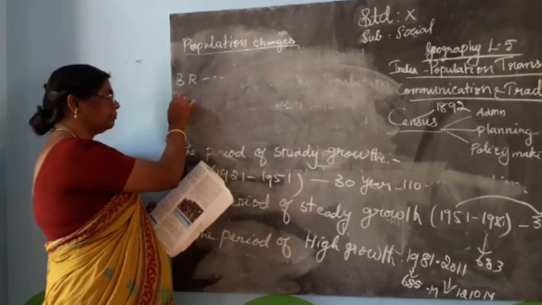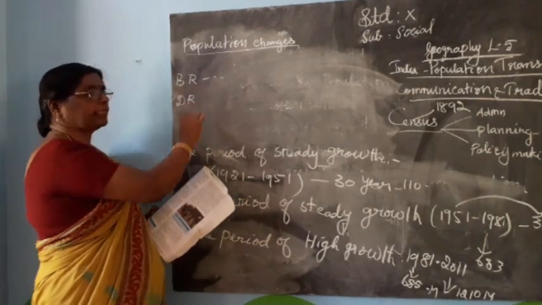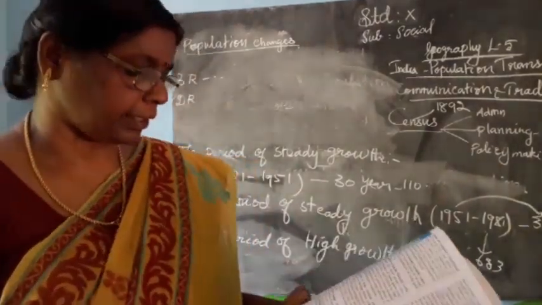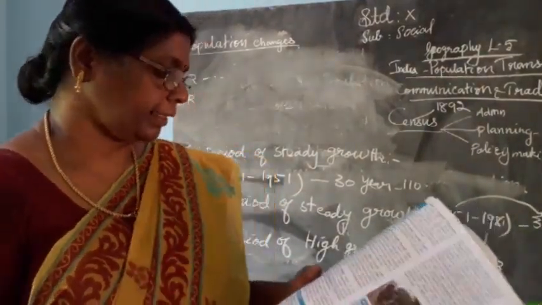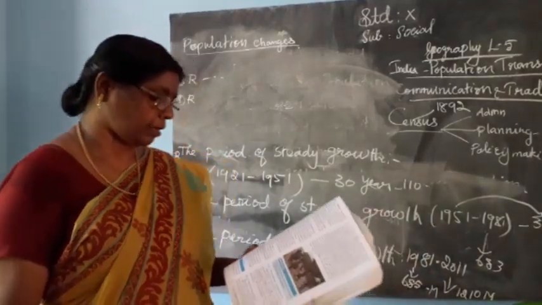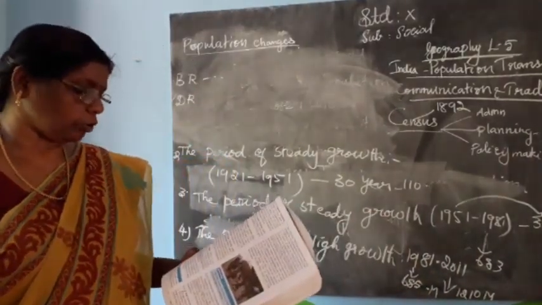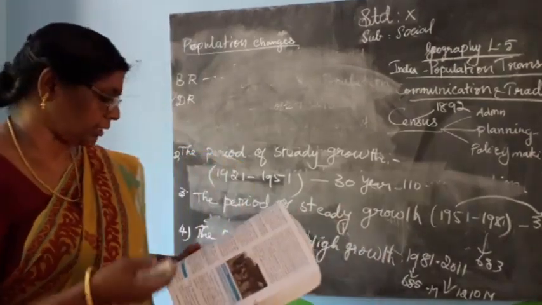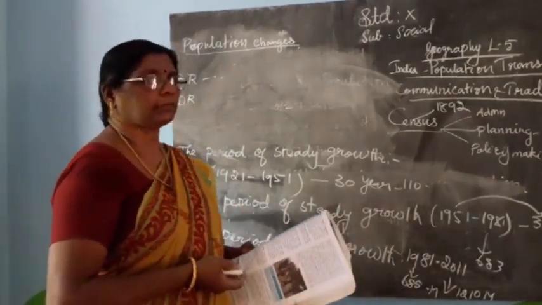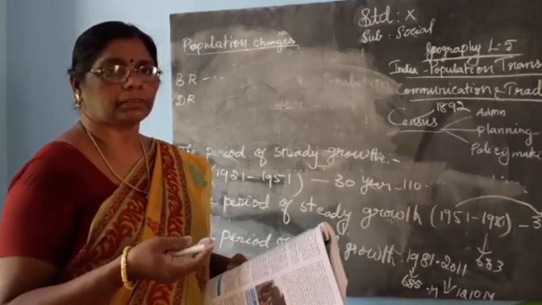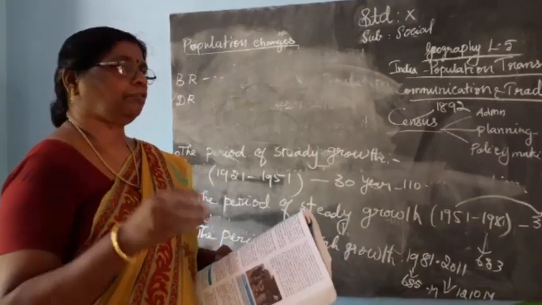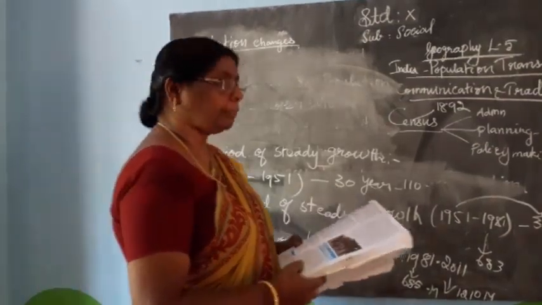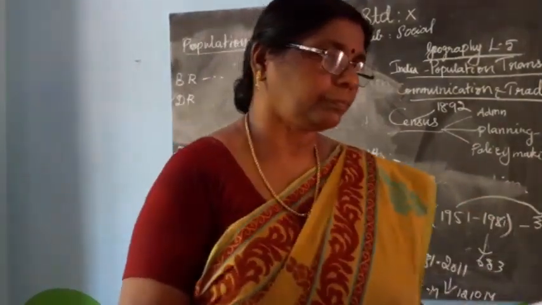Death rate means the number of deaths per 1,000 people in a year. The rapid decline in the death rate is a major cause of the rapid growth of population. The number of changes in the population is also affected by the death rate. The decline in death rate is the major cause of rapid growth of population in India.